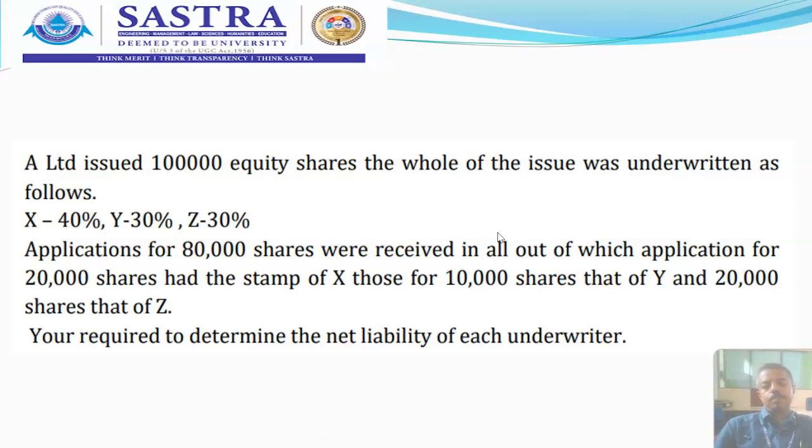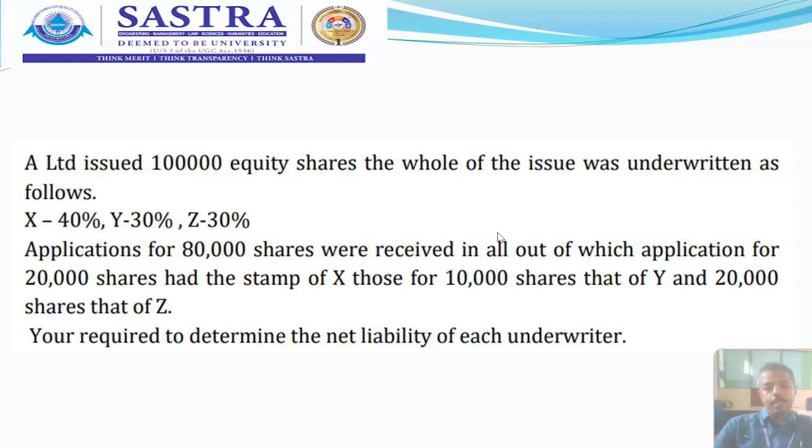The balance. Why we are calculating this? Because when calculating the net liability, we need to focus on unmarked application. In the statement shown calculation of total liability of the underwriter, the first step is gross liability and then subtract the unmarked applications. So there we will take this balance amount, that is the number of unmarked applications, 30,000. This 30,000 we need to use in the first step in the calculation of net liability of the underwriter.